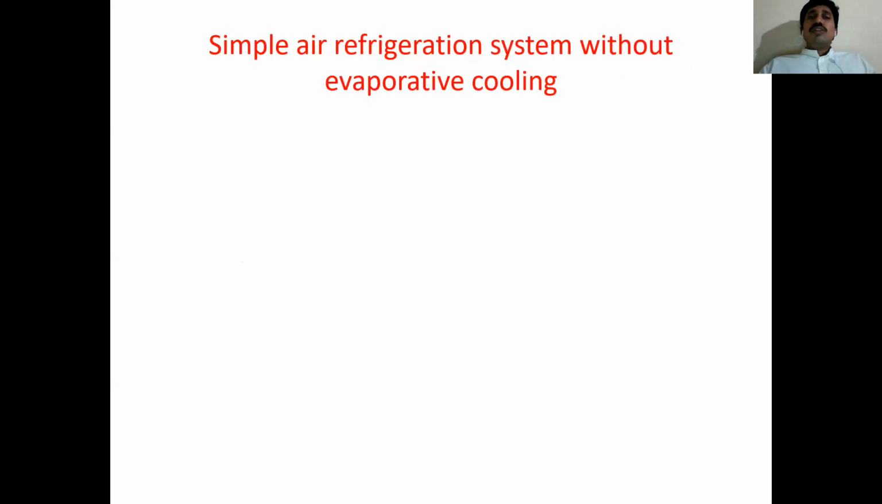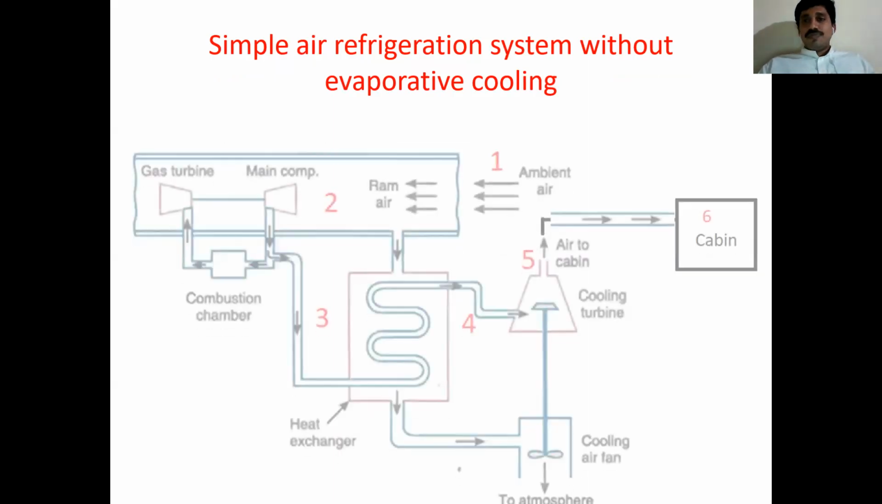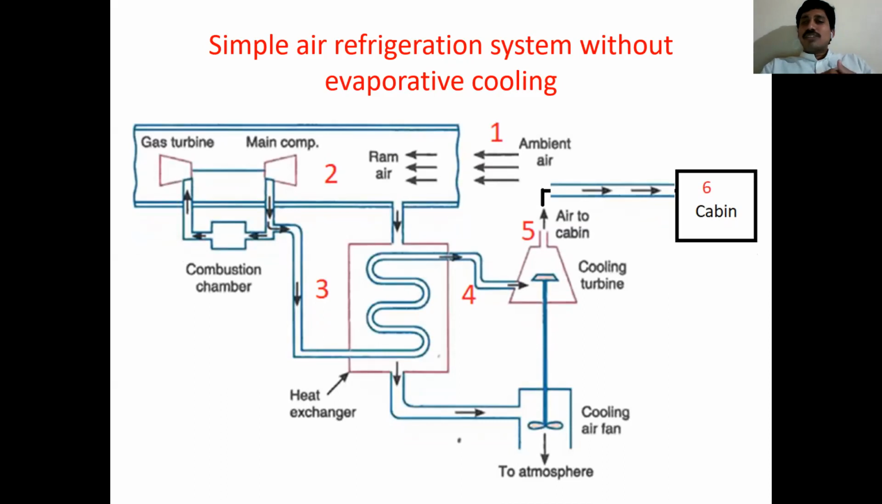Now let us move to simple air refrigeration system without evaporative cooling. So we are not using an evaporator. Without evaporative cooling, how can we maintain refrigeration inside the cabin? We'll see now. So this is the line diagram or schematic diagram for the simple air refrigeration system. See, all of you, it is very simple to understand and very easy to draw. Actually, this gas turbine is no need to prepare. Just for understanding purposes, I have mentioned this one. Without the gas turbine, you can also draw this diagram. So this is the aircraft jet turbo. Let us assume turbojet.